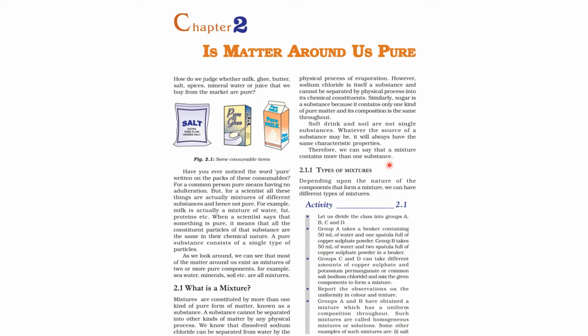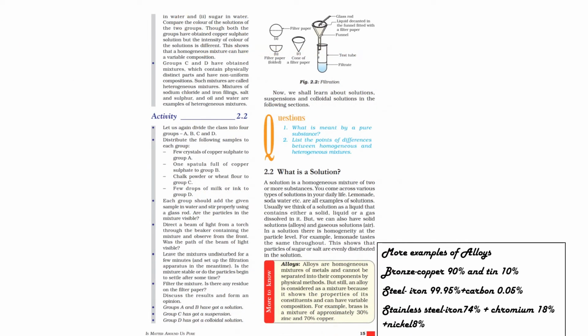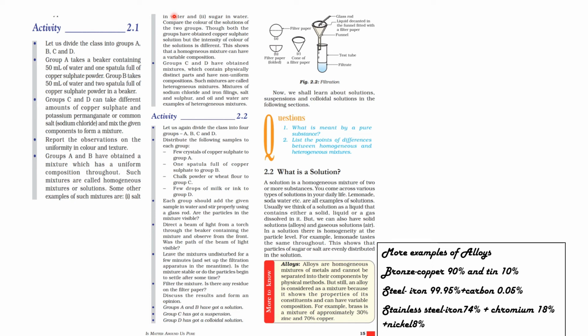Next we are going to learn about types of mixtures. Depending upon the nature of the components that form a mixture, we can have different types of mixtures. Let's learn one by one. Let's learn in detail about the types of mixtures, like homogeneous and heterogeneous mixtures. Let's divide the class into groups A, B, C and D.